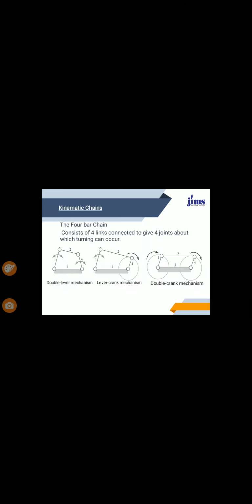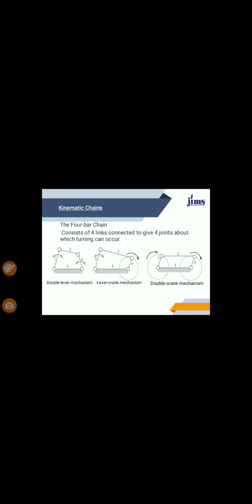So we are talking about the 4-bar mechanism, which is also known as the quadric cycle chain, or the simple chain. It consists of 4 links connected to keep 4 joints about which turning can occur. So you can see here, this is the 4-bar chain mechanism. They are having 4 links.